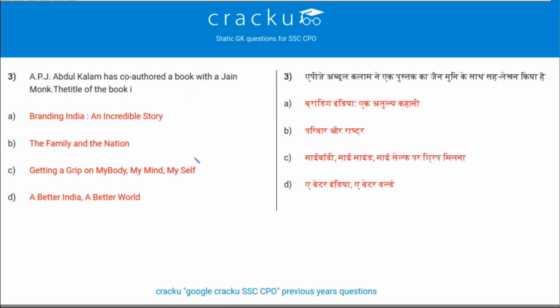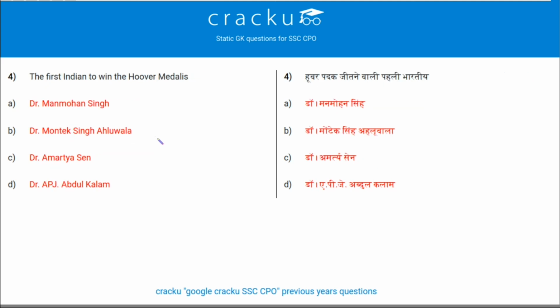Next question. APJ Abdul Kalam has co-authored a book with a Jain monk. The title of the book is The Family and the Nation. And who is the Jain monk? He is Acharya Mahapragya. Next question. The first Indian to win the Hoover Medal is Dr. APJ Abdul Kalam. Next question.